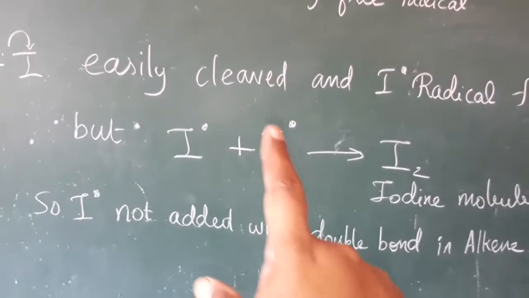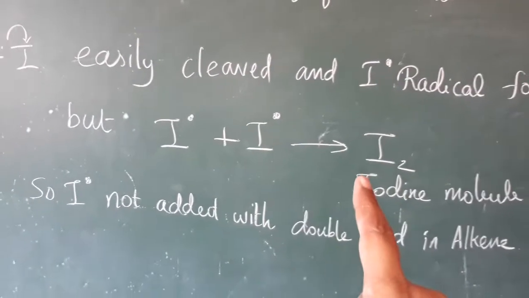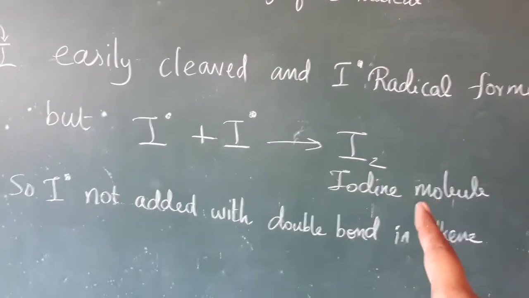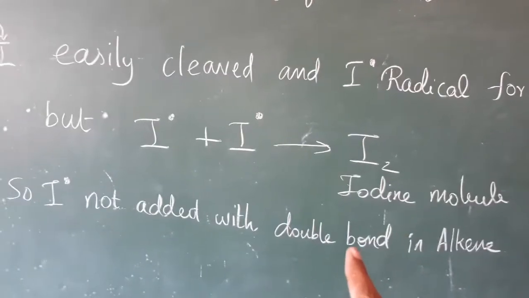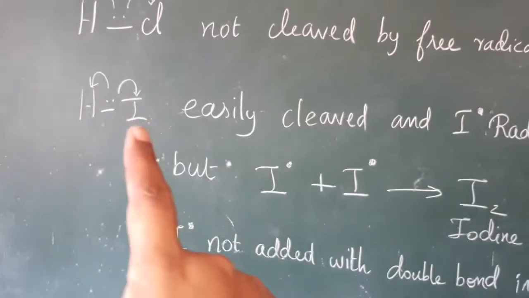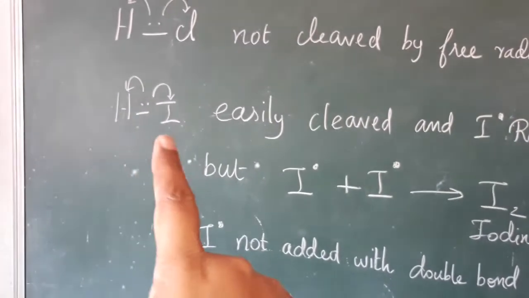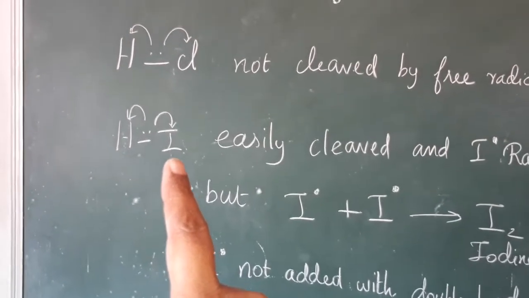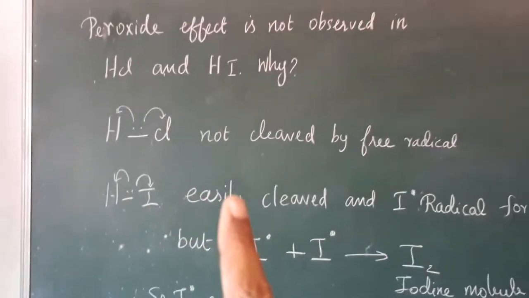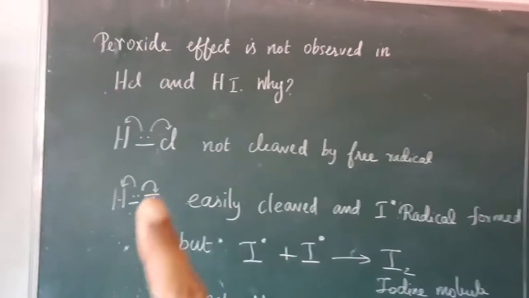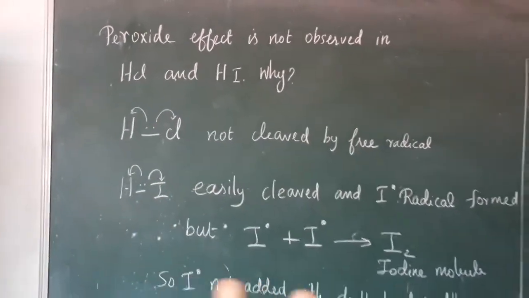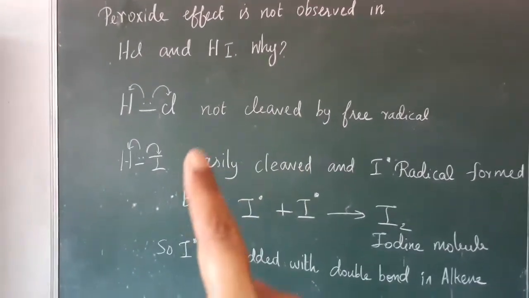What happened here? The iodine radical reacts with another iodine radical and gives the iodine molecule instead of adding with the alkene. So we can't use hydrogen iodide for the anti-Markovnikov rule or peroxide effect. So for HCl and hydrogen iodide we can't use it. So note down this question.